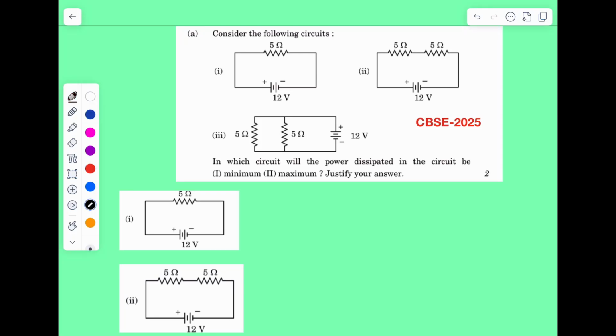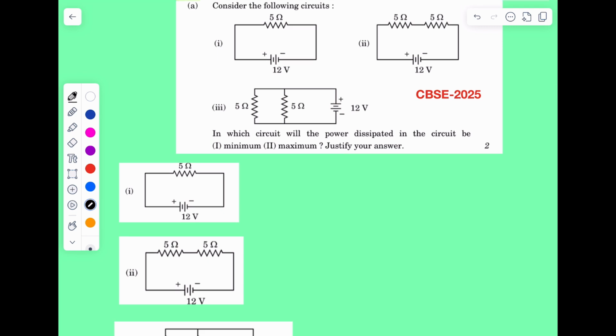Here we have to consider these three circuits, and in each circuit the battery is 12 volts, the source is of 12 volts, and the resistances are different. In the first case the resistance is 5 ohm, across it a 12 volt source is applied. Now let the current be I. Now this I will be equal to, according to Ohm's law, V by R,